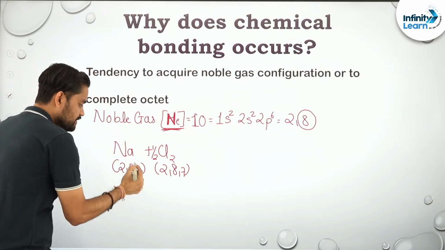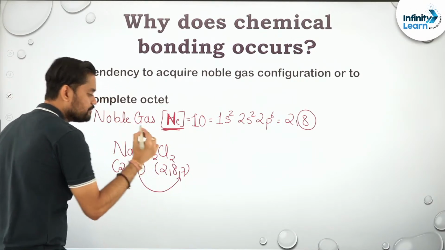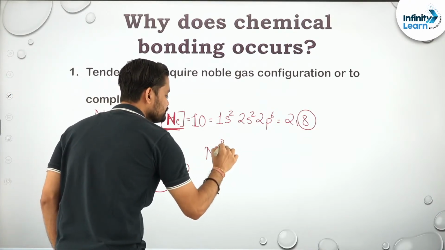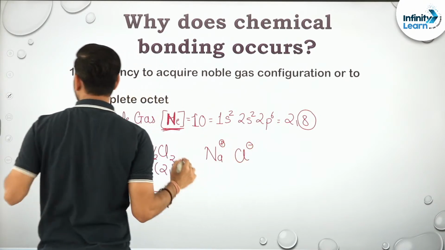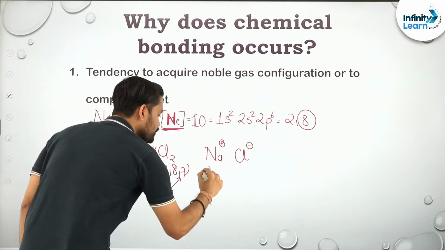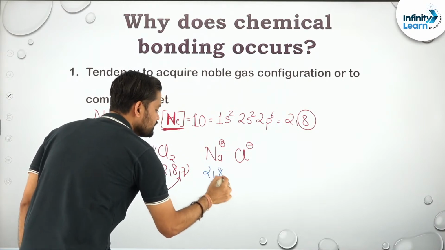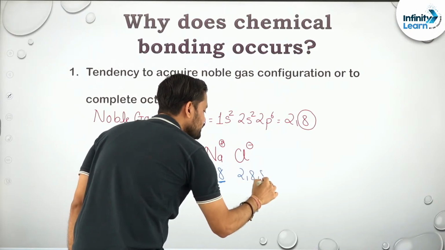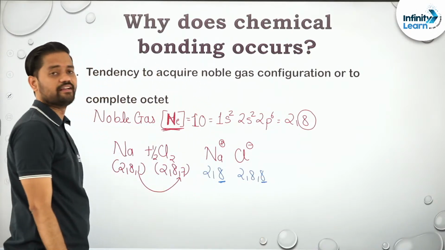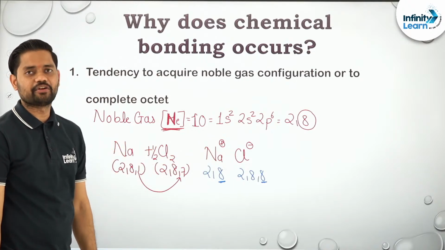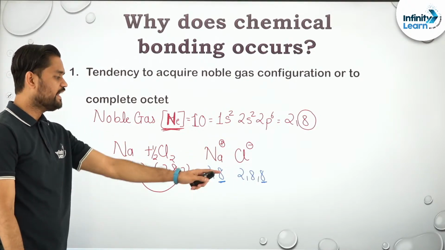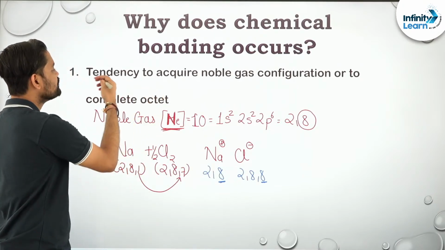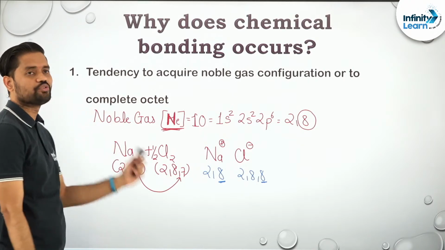Now what will happen? This sodium will give away its electron to chlorine, and they will form Na plus and Cl minus ions. Now individually, the electronic configuration of sodium ion is 2,8. Octet is completed, the valence shell has 8 electrons. And the second one is 2,8,8. Again the valence shell has 8 electrons, and hence can I say that they have completed their octet? Yes, perfect. So that is the first reason, the tendency to acquire noble gas configuration or to complete its octet.